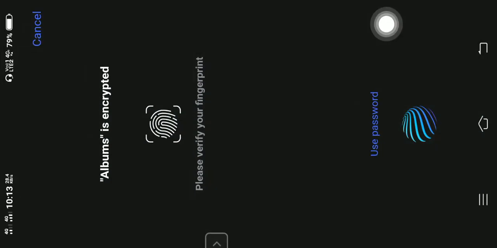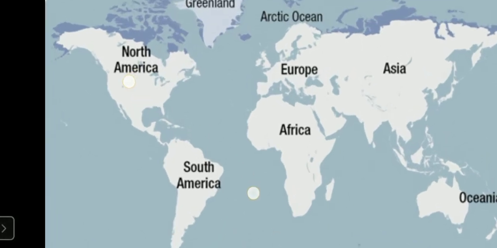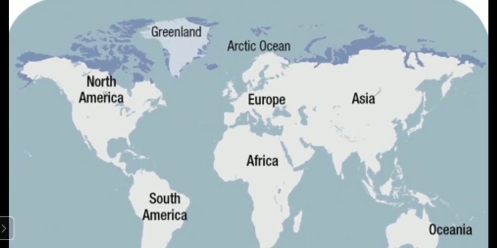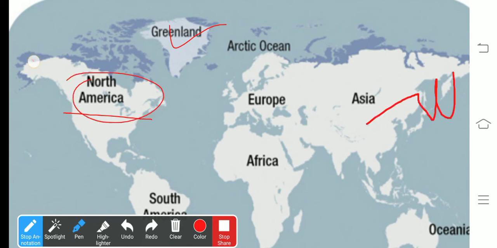This is a water figure you will see here. Look at this. This is Greenland. The people live here, in Greenland. Then Canada. Here it is, Canada, my dear students. This is part of Canada. Here this part. Then it is Alaska.